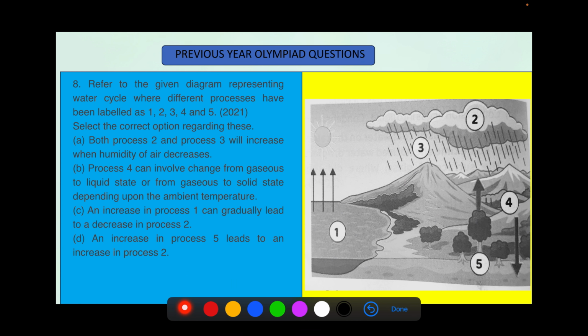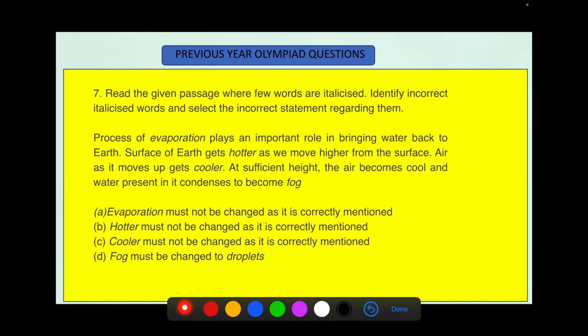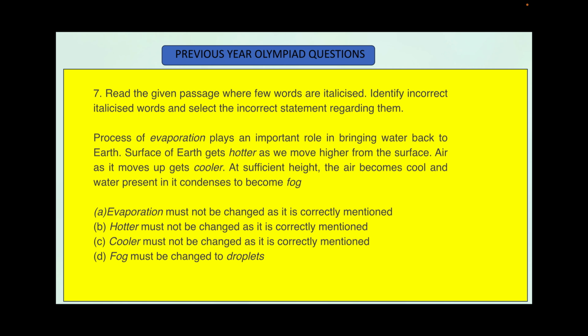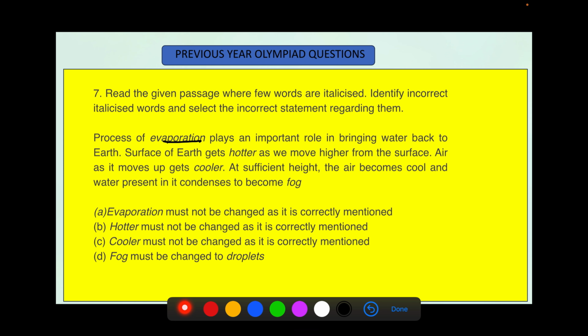It is going to be a homework question which is clearly based on the water cycle, and the link to the previous lecture is provided here so that you can go through it and solve this question. This last question is based on the water cycle, where you have to identify which italicized word is incorrectly mentioned. The italicized words are these.